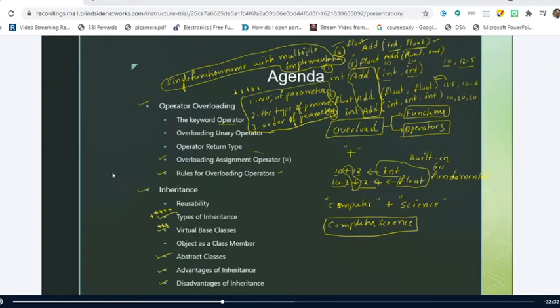Polymorphism is a concept related to object-oriented programming, which says that multiple or many forms is called polymorphism. A simple translation of polymorphism is many forms. So if somebody asks you how you implement polymorphism in C++ or by using object-oriented programming, you can simply say that polymorphism is implemented through the overloading concept. Simple. And we know how many types of overloading there are: function overloading, and the second one is operator overloading.